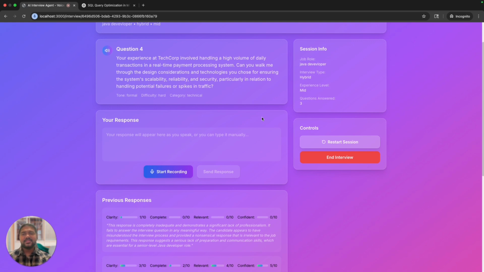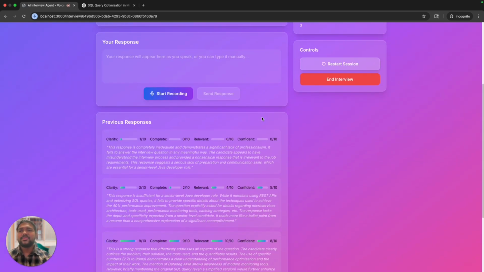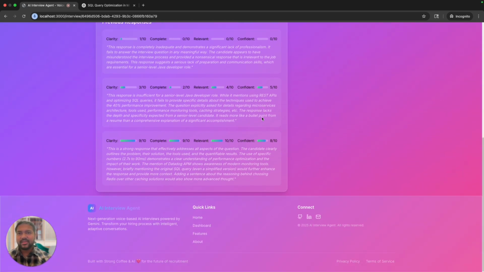So here the AI is picking up the questions based on the job description that we have given and from the resume of the candidate. So from there itself, it is asking the questions. And if you come to the scoring here, see the third question that I have given the complete answer. So you can see the precision that it is giving you. It's going to give you how much clarity, and yeah, it is evaluating it correctly. That's what I want to show you there.